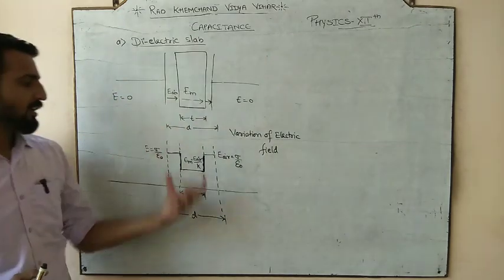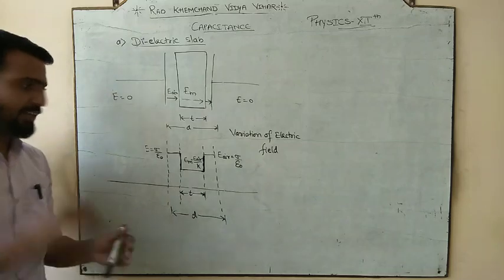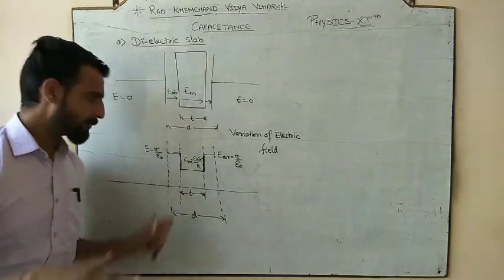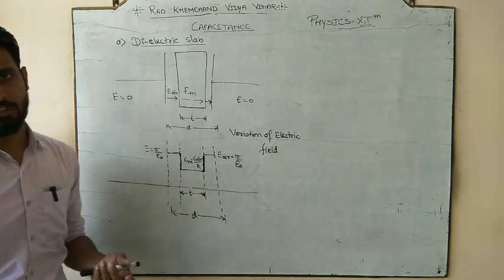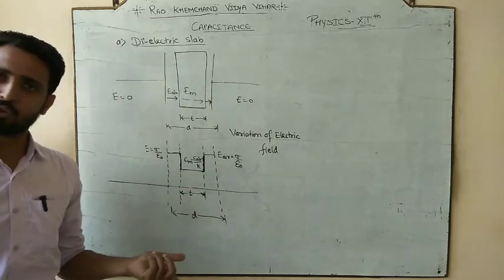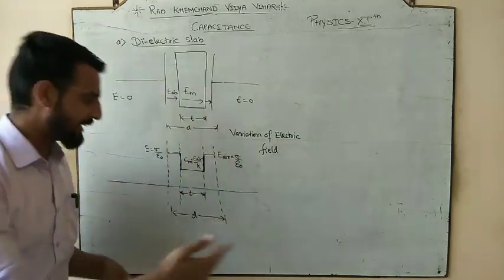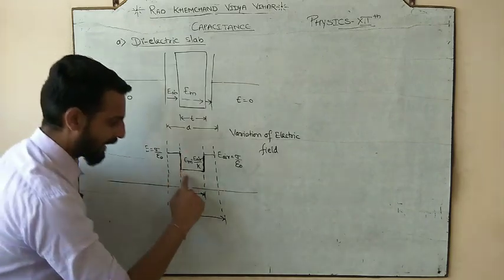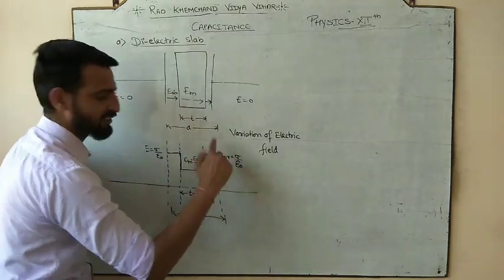I hope you are clear. What would be the variation of electric field? In air it will be higher, sigma by epsilon naught. In the medium, it would decrease by the dielectric constant, the relative permittivity, meaning it decreases K times. And in air again, it would become sigma by epsilon naught. So it would go like that, then constant, then back up.